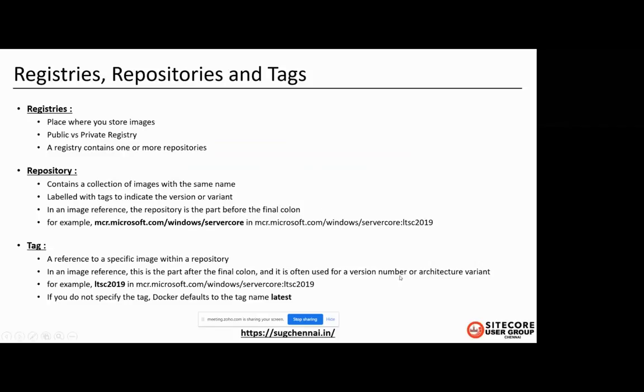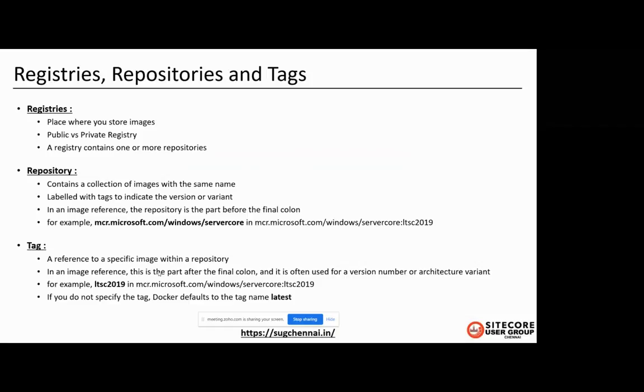Okay, for example, in this image reference URL, the long-term support 2019. The one after the final colon is called the tag. I'll go into detail about this registry and repository when we are working with the Kubernetes session. You can push the solution image or any role like CM with solution code to the repository with a tag like v1. If you are making any additional changes to the solution, it can be tagged with version 2 and can be pushed to the repository.